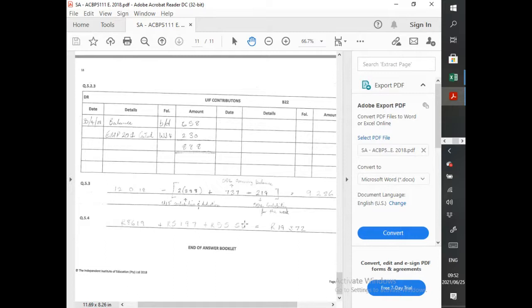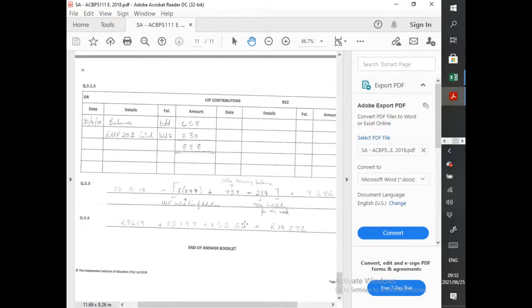just ignore that. What you should do is take that EMP 201 control. Like I said, we want to find the amount that is PAYE, the opening balance of that.